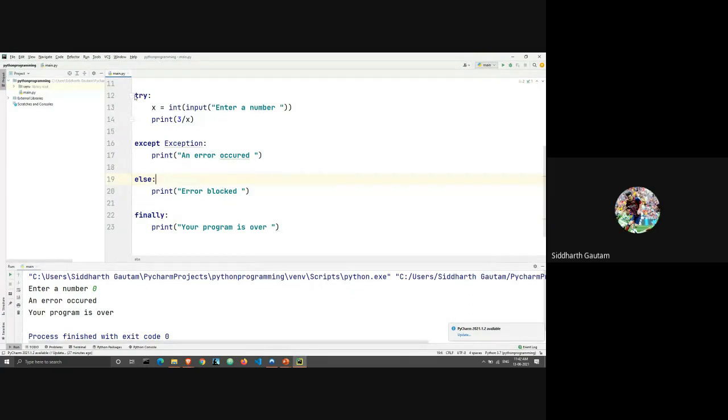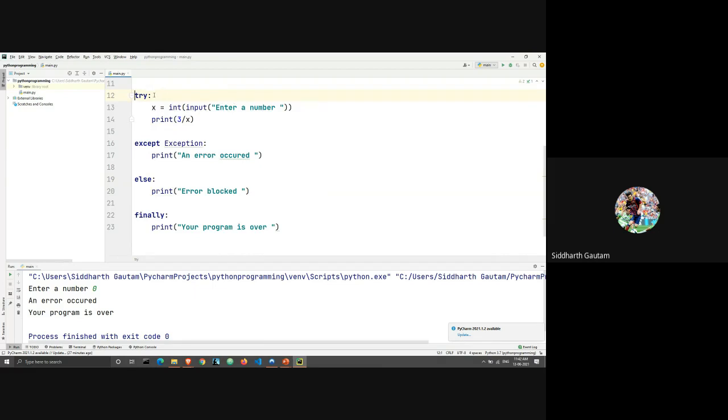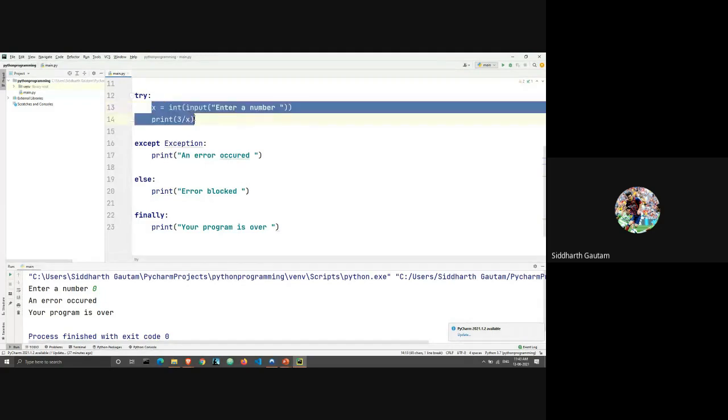Okay. All right. I will cover all four of these once again. First we have the try statement. Instead of using the word statement, I'm going to use the word block. First we have the try block, and inside the try block we have some code. If the code inside the try block runs, then good, perfect. No problem. It runs.